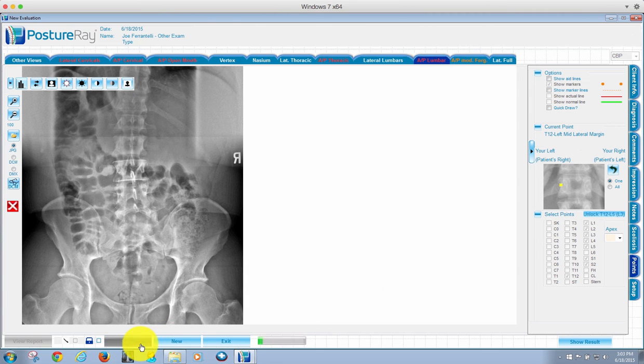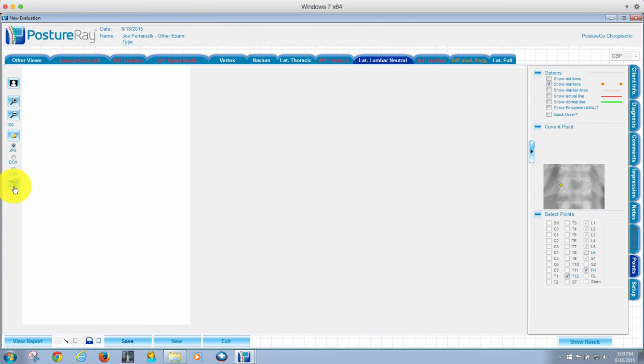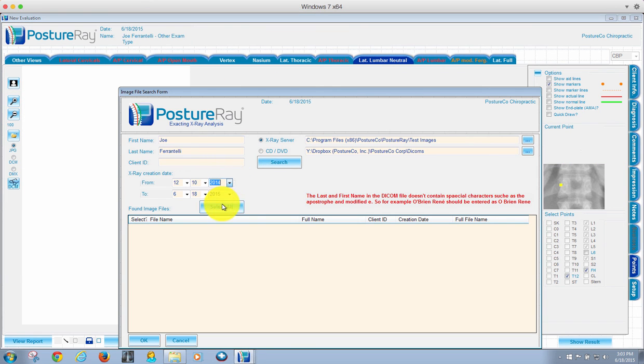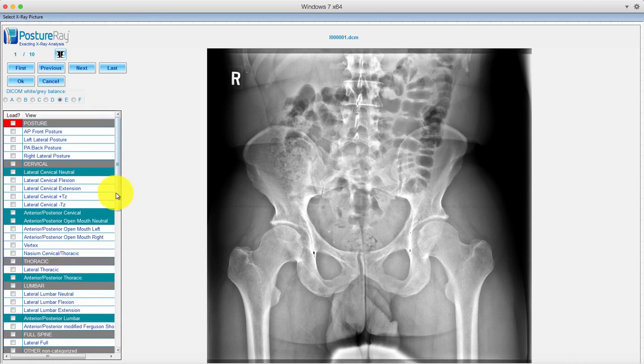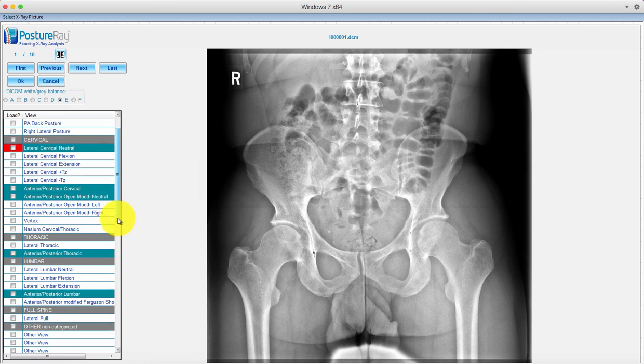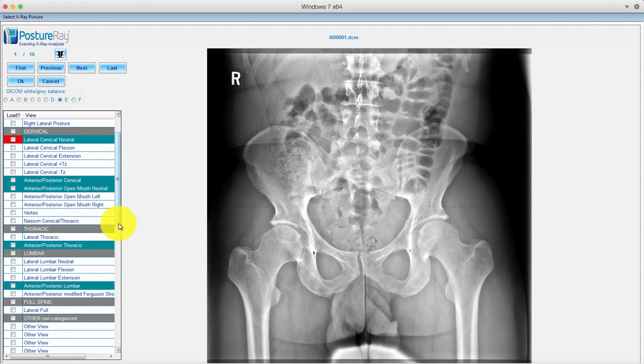Okay, so that is the main advantage with pulling in the x-ray images. As well, if I go back and say I want to load a lumbar, and I pull this up, this was still a 2014 x-ray. Now when I open this pane up, if I want to add any additional x-rays, notice that they're already color-coded. If I try and click that, it's going to say, hey, you can't click this, because it's already there. So that will help your staff not try to duplicate x-rays. You'll find that quite helpful as well.